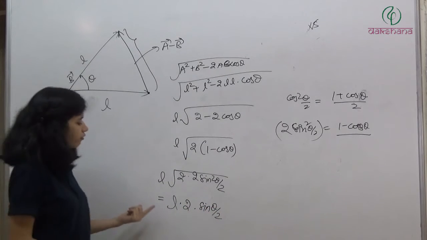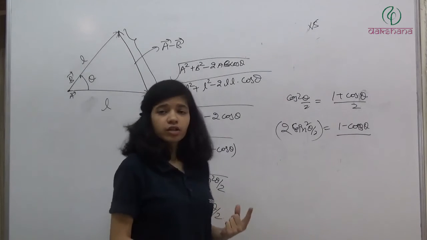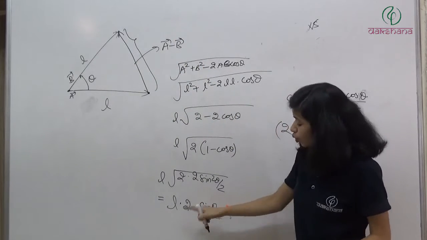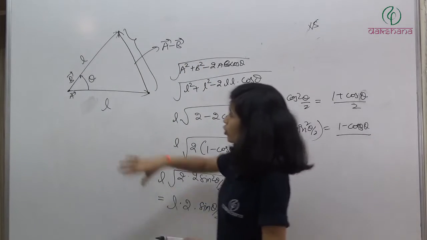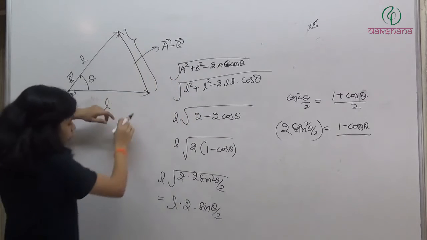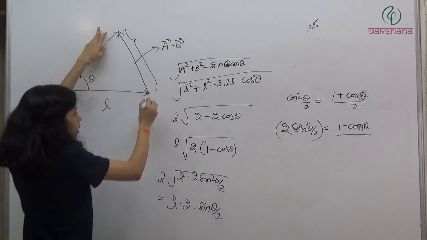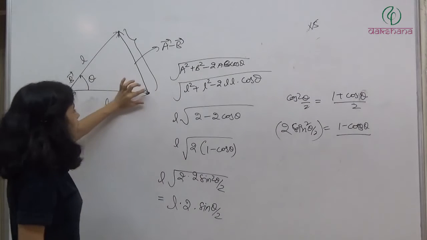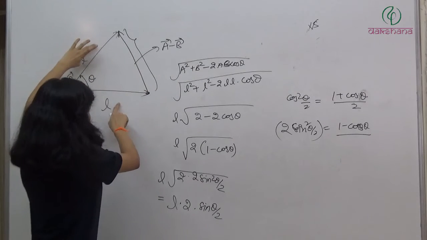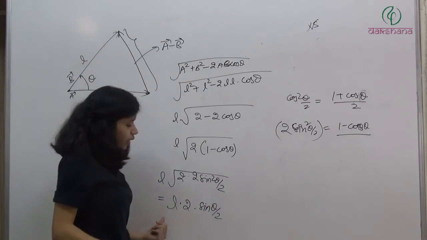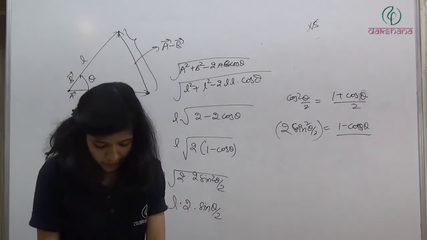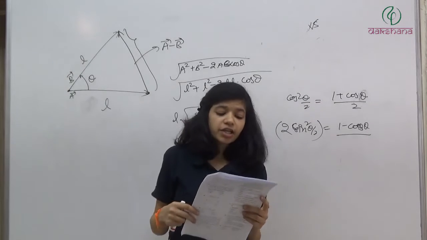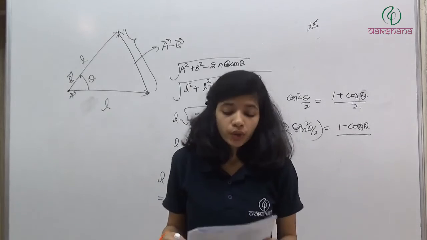So basically we have a new vector which is A minus B, and its magnitude is 2L sin theta by 2. So the magnitude of this vector is 2L sin theta by 2. It means the displacement or the change in position of the head of these vectors we can write as 2L sin theta by 2, which is given in option 4. Next is question number 79.